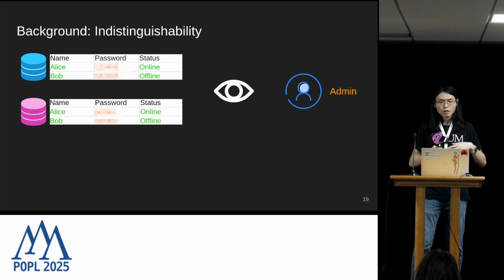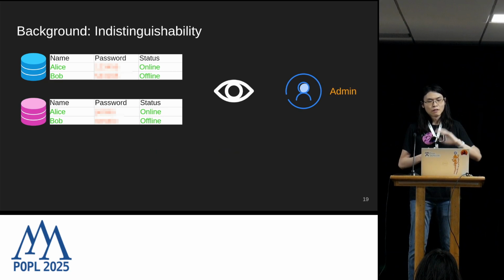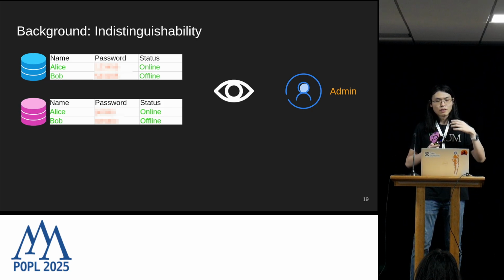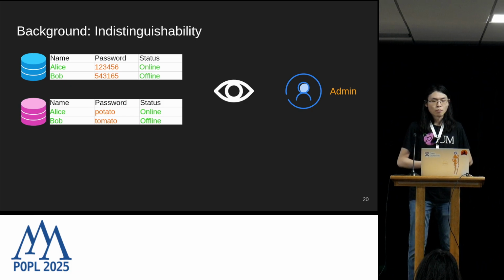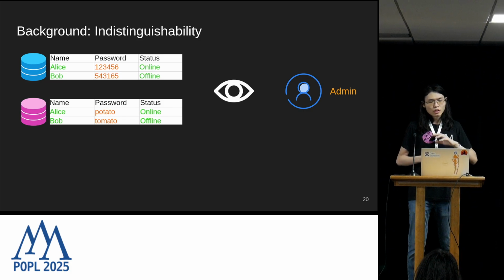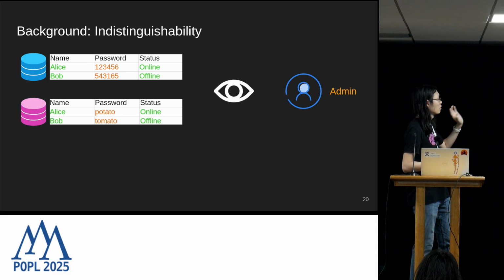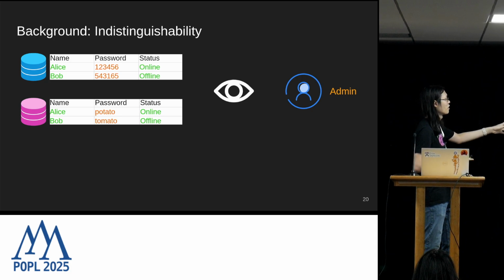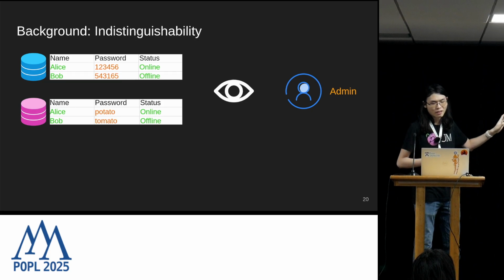If we change, of course, the observer from Eve to admin, then this secret information gets revealed, and the two databases become distinguishable. So that sort of concludes the background part of the talk. Though before we move on, I do want to point out that even though this is not a security talk, don't store your password in plain text.